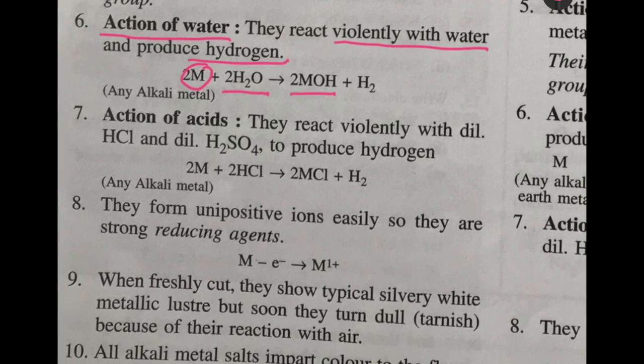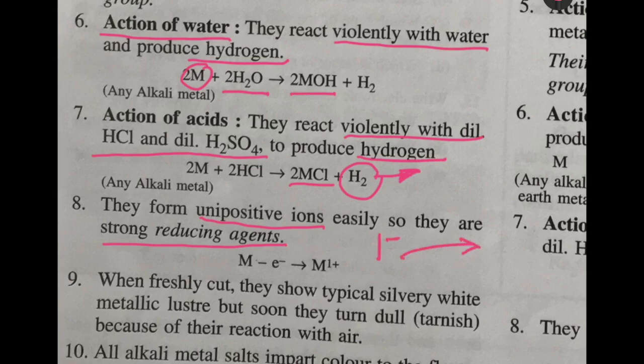Next is the action of acids. They react again violently with dilute hydrochloric acid and dilute sulfuric acid to produce hydrogen, forming the respective salt. If it is hydrochloric acid, then the metallic chloride will be formed. If it is sulfuric acid, then the metallic sulfate will be formed, together with the evolution of hydrogen, which is given out as an effervescence, and it burns with a pop sound, if you remember. And they form unipositive ions very easily, so they are very strong reducing agents. That is, they have only one electron in the outermost orbit and they can easily give away that electron and become positively charged.